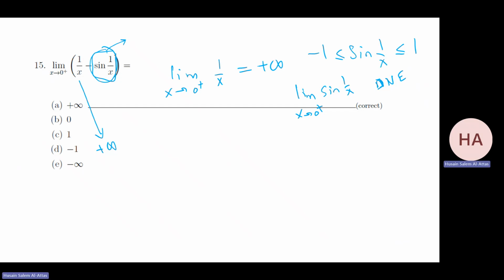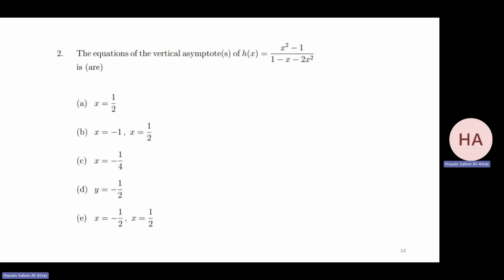So for sure, that will not affect the infinity. So this limit goes to plus infinity, since I have infinity minus a small value between minus 1 and 1. I don't know what it is, but regardless, for sure I'm getting infinity still.